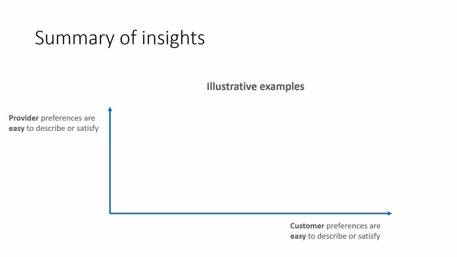Consider several illustrative examples. In the market for short-term rentals, provider preferences are easy to describe or satisfy. If I'm an Airbnb host, I can easily describe which dates are available, and I'm not that picky about which customer comes as long as they pay and are relatively clean. In the market for lawn care, customer preferences are easy to describe or satisfy. If I want someone to mow my lawn each week, I'm not that picky about who comes as long as the job is done.